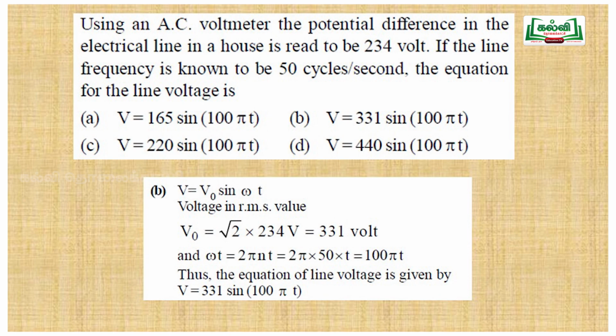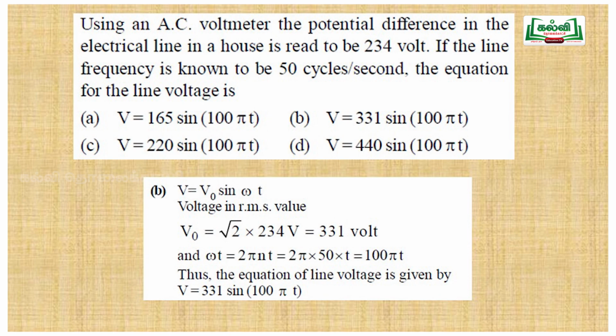Omega is the angular frequency. Here the frequency is given, 50 cycles per second, that is 50 hertz. First, to get the peak value, Vrms is equal to V naught by root 2, so V naught is equal to Vrms into root 2. By multiplying by root 2, that is 1.414, into 234, we get 331 volt. So approximately 330 volt is the AC domestic supply. So V naught is equal to root 2 into 234 volt, that is 331 volt.